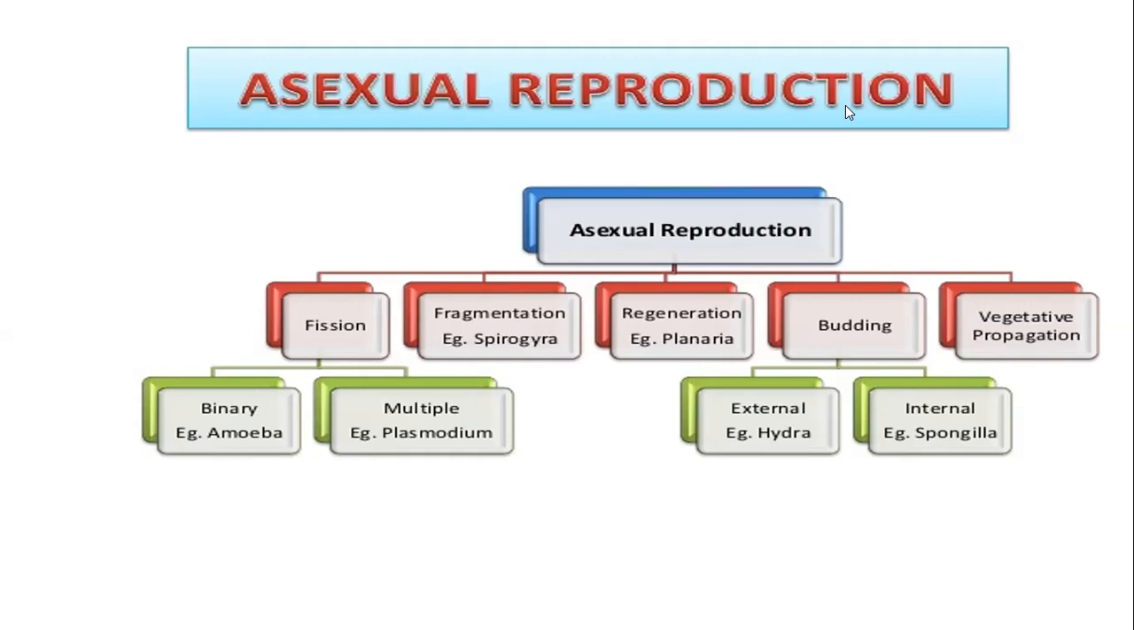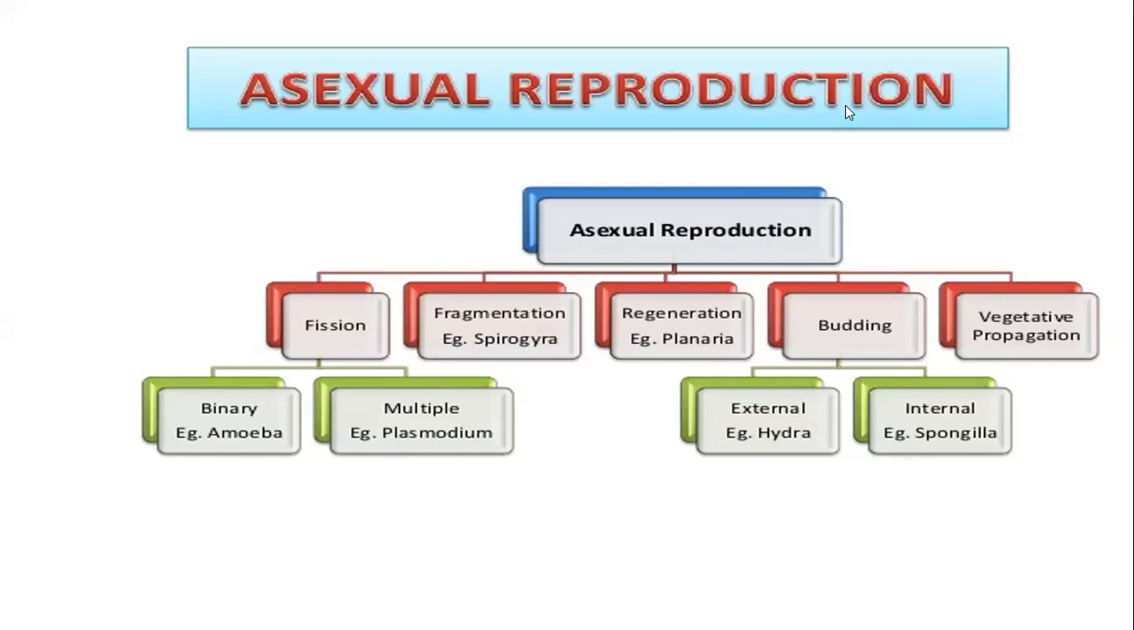Third is regeneration. Regeneration is if that organism is cut into half, the left half can develop the right part and the right half can develop the left half. इसको हम regeneration कहते हैं. पूरा organism regenerate हो जाता है. Example, planaria. Very good. Yes. Example planaria. Very nice. So that is regeneration.